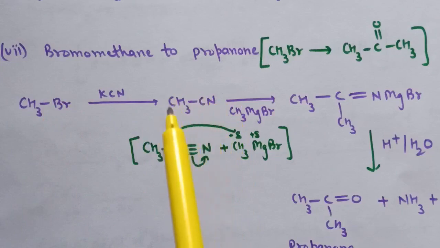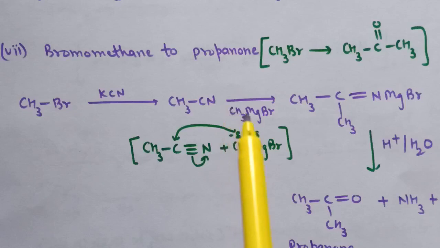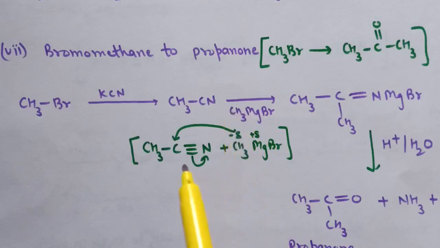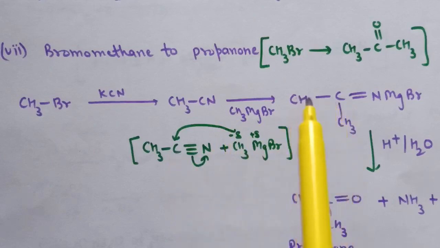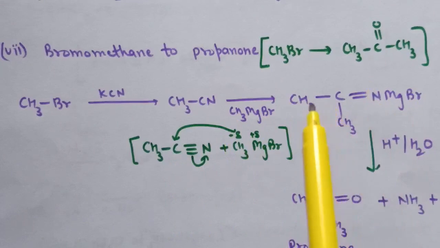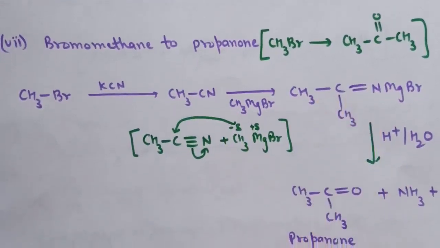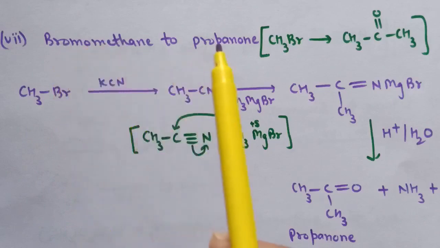Now when we treat this CH3CN with Grignard reagent, that is CH3MgBr, the reaction will take place and this R group of Grignard reagent will attack on this carbon and therefore leads to the formation of this product. When we do the hydrolysis of this, here we are getting propanone. These are the steps for the conversion of bromomethane to propanone.